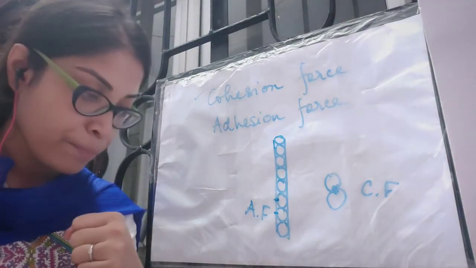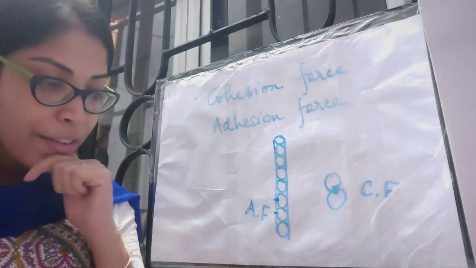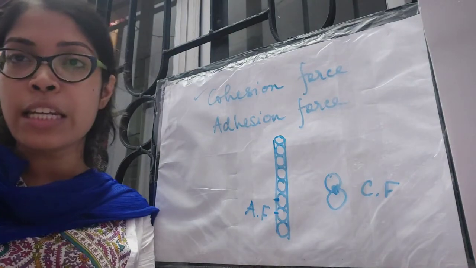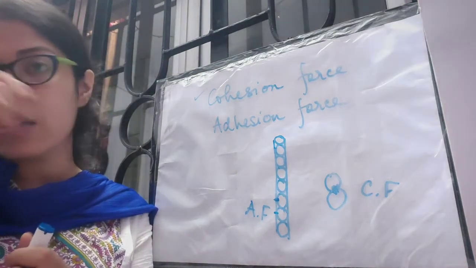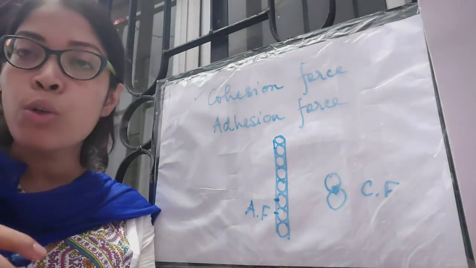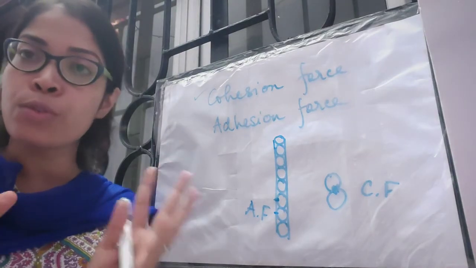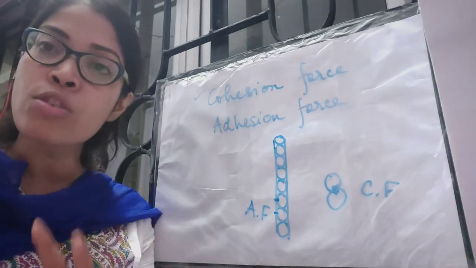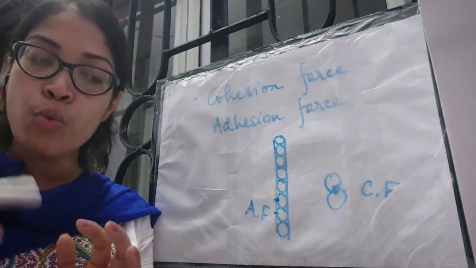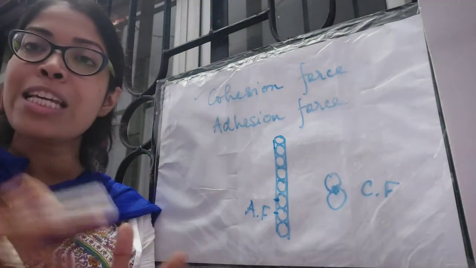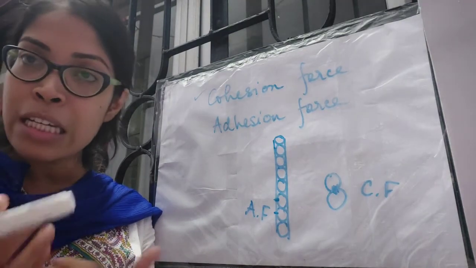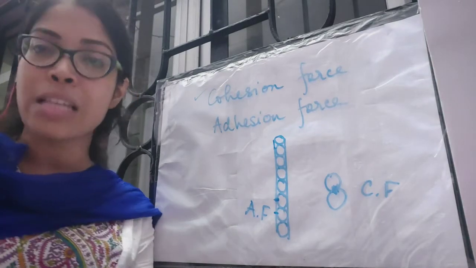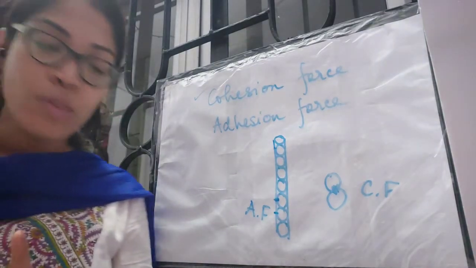Okay, next we have source and sink. Source is basically the green leaves and the young stems which perform photosynthesis and where glucose is produced. That means it is a source of food for the plant. And sink is regarded as those parts of the plant body to which this produced food is transported for the metabolic needs of the plant body or for storage purposes. So source and sink, these are the two terms that you need to learn.